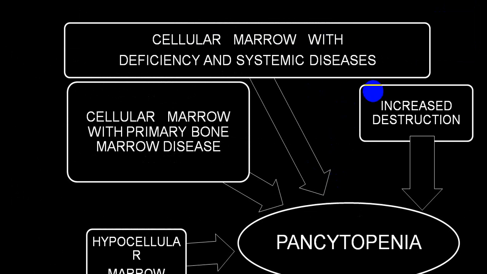So you will have a cellular marrow with deficiency and systemic disease, you will have a cellular marrow with primary bone marrow failure, or you have a hypocellular marrow which can end up with pancytopenia, meaning the quantity of marrow has been reduced because of irreversible damage to the bone marrow. There can also be normal marrow, normal production, but increased destruction because of hypersplenism.